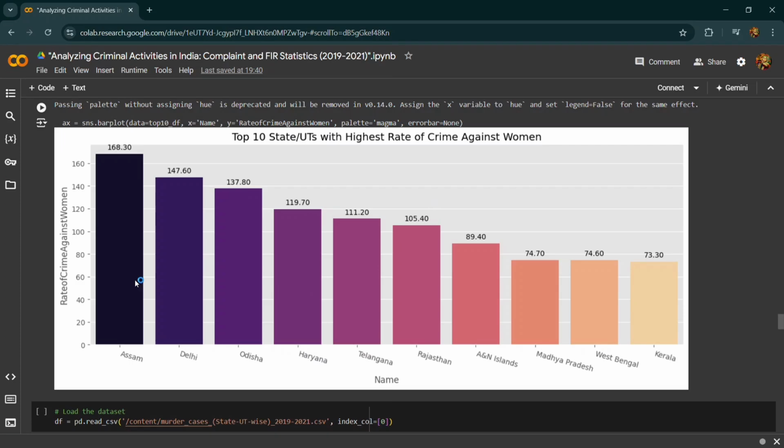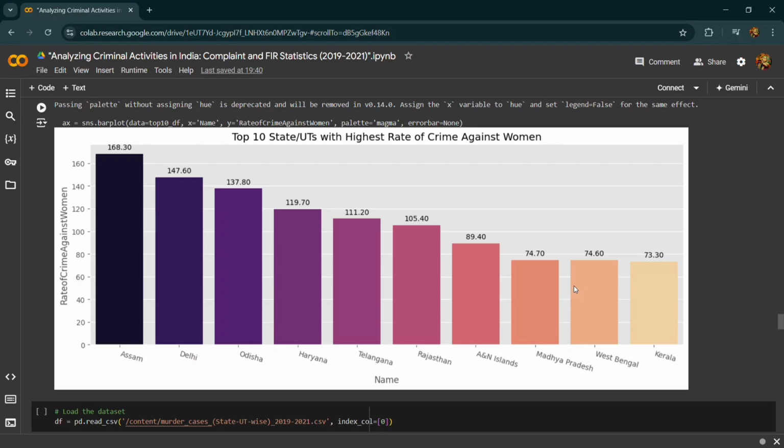Here, as you can see, Assam, Delhi, Odisha, Haryana. So Assam has 168, Delhi has 147, and then Odisha has 137. So you can see there the top 10 states and union territories with the highest crime against women.